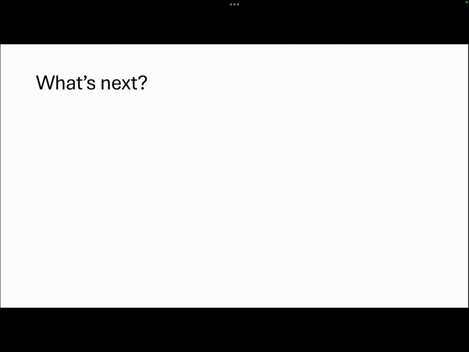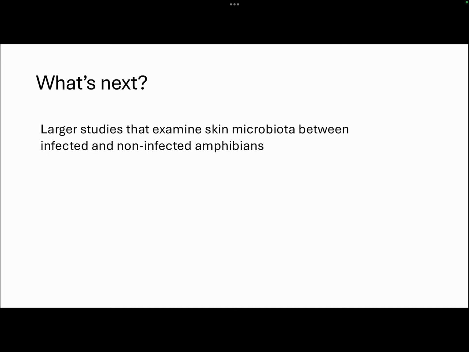So what's next? Where do we go from here? Larger studies need to examine skin microbiota between infected and non-infected amphibians. The limit of this particular study is that they unfortunately did not collect enough non-infected individuals of these four species, with the exception of one, T. rhabdodiscus, and even then it was only about 20 individuals that they were able to sample. So we need a larger study that looks at infected versus non-infected amphibians.